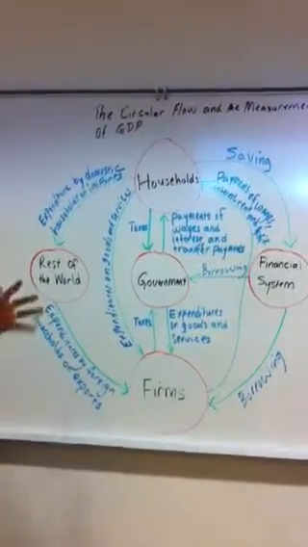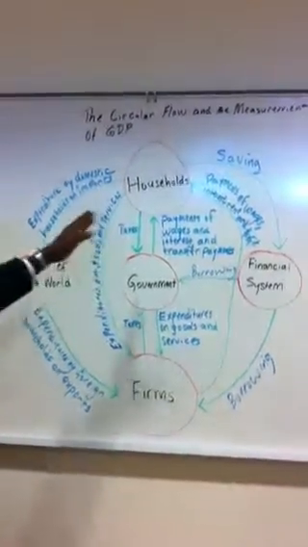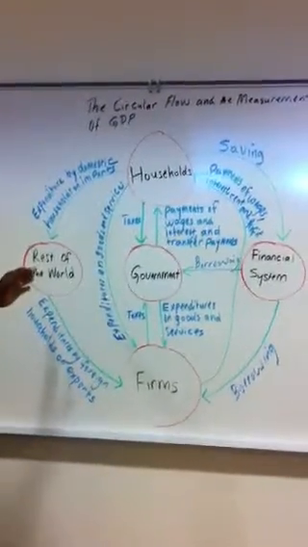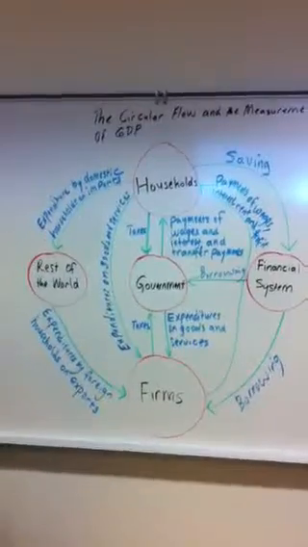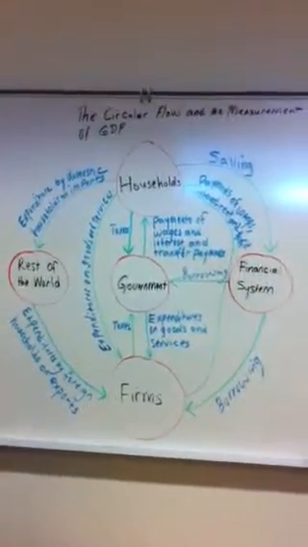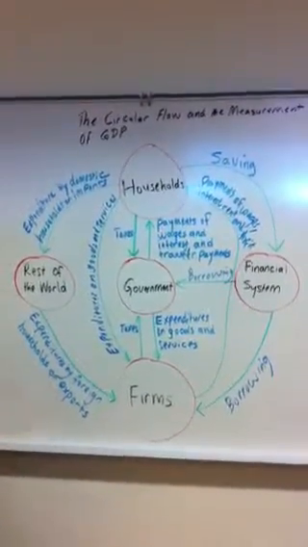Now, how does the rest of the world come into the picture? Households buy goods and services produced by the rest of the world. This is what we call import. And the rest of the world also buys goods and services produced by domestic firms. This is what we call export.